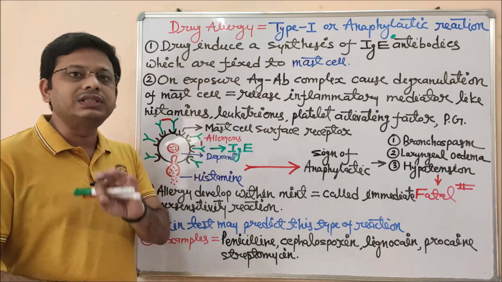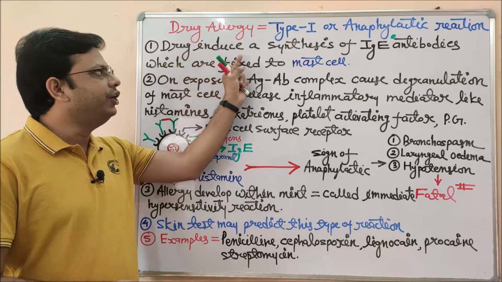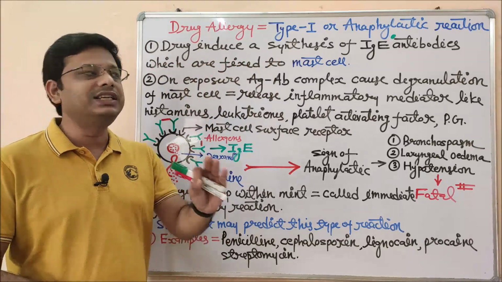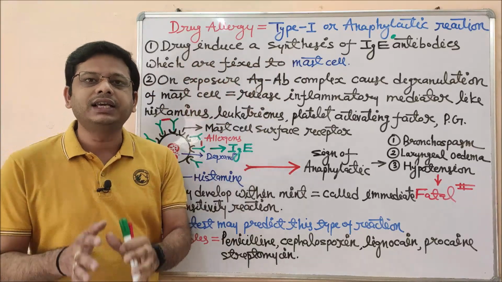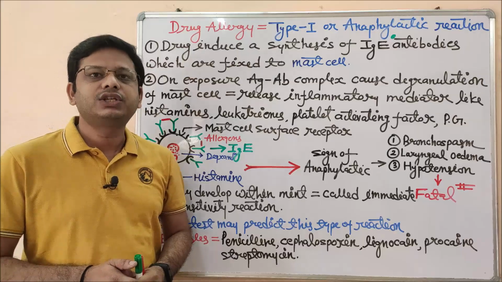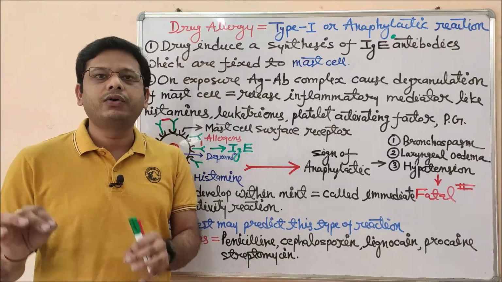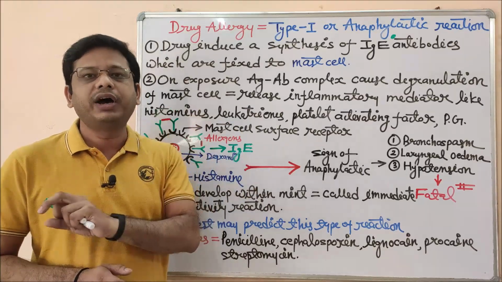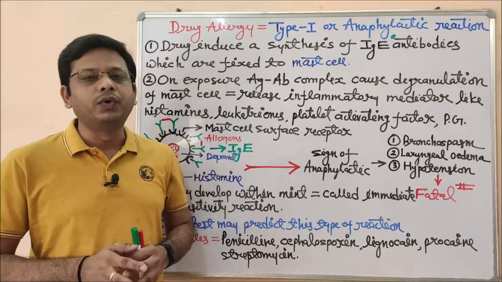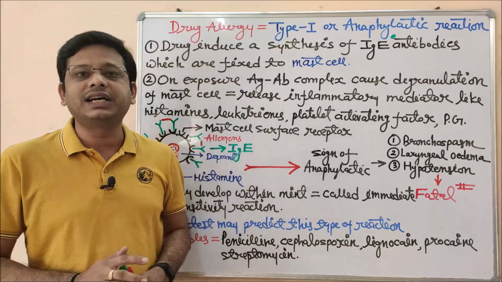anaphylactic shock are. The first step in the production of this kind of anaphylactic shock is that the drug induces a synthesis of IgE antibodies which are fixed to mast cells. See, in the normal case, a person may be allergic to some fur, some flower or some insect, but in case of drug allergy, the drug which you have taken may be combined with a protein molecule, and that complex, the drug plus protein molecule, will act as an antigen.